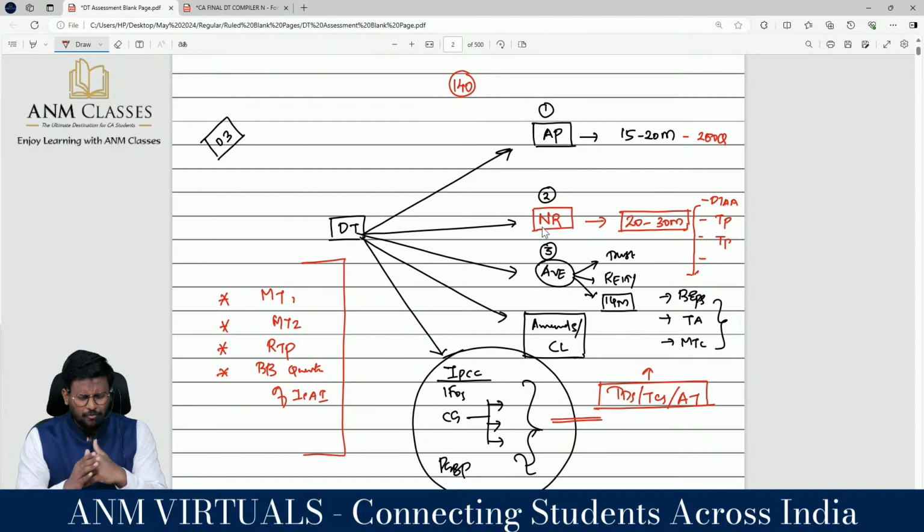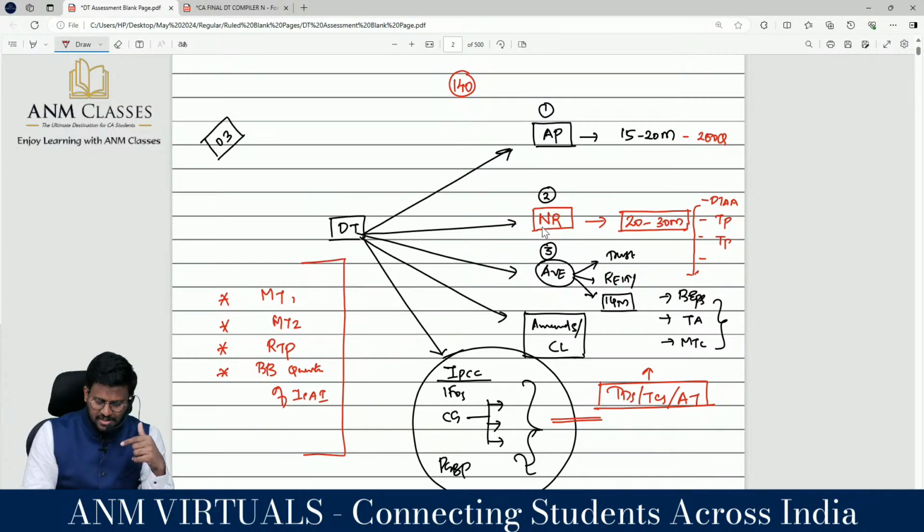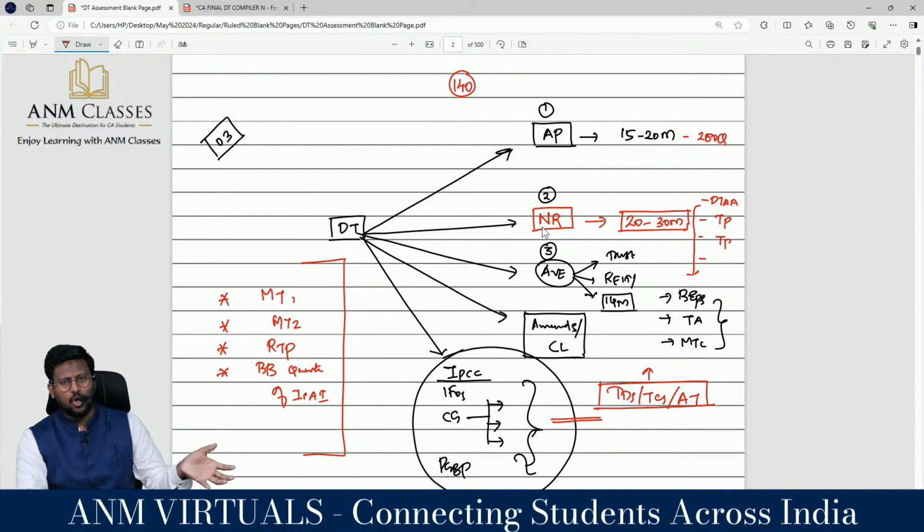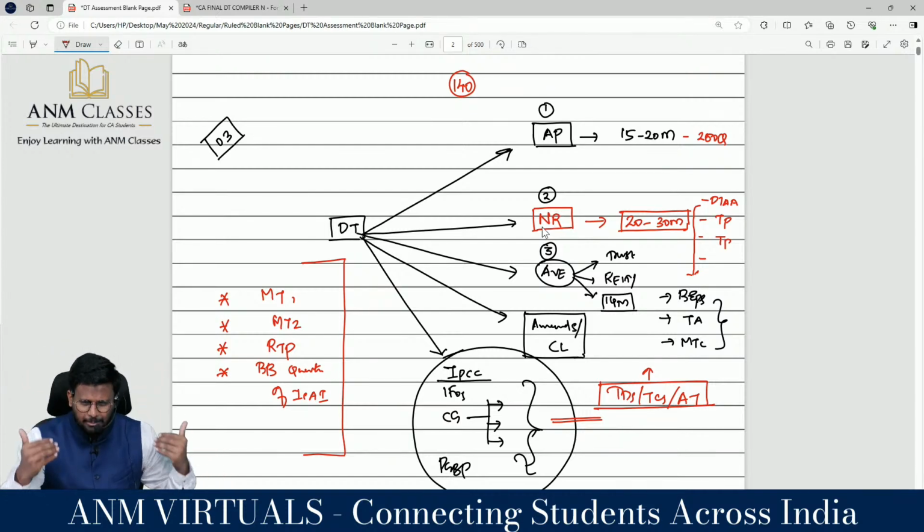With regard to assessment of various entities, the trust I have done. Exit tax I have not done, which is a 4 to 5 mark area in the exam. I will be doing exit tax. REIT and all those special entities I have done, various entities I have done. Now we have to focus on the 14 mark question, which is company related, the first 14 mark question. That's what I'm going to do from today onwards.